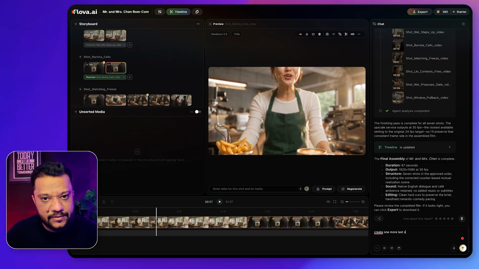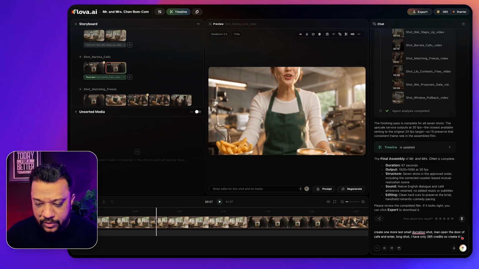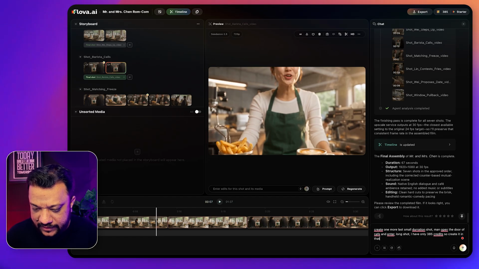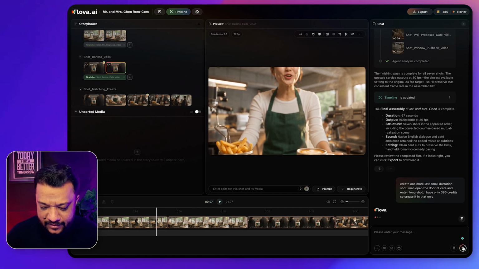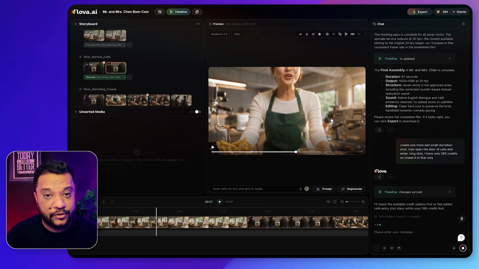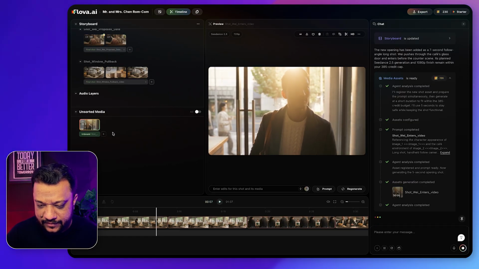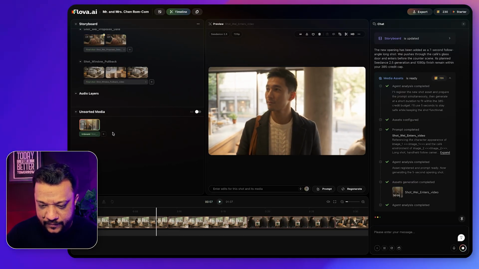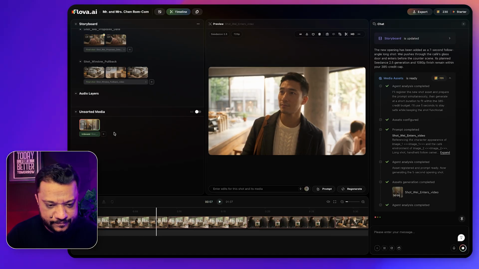This is a very smart agent. So I really wanted to add one small shot inside this, but I'm running out of credits. Only 300 and some credits are remaining. So I will tell it that only 385 credits are remaining, and ask can you accommodate this smaller shot inside those credits only? Let's see whether it will create it or not. Oh my God. So it is creating that shot. And let's see how the output is.